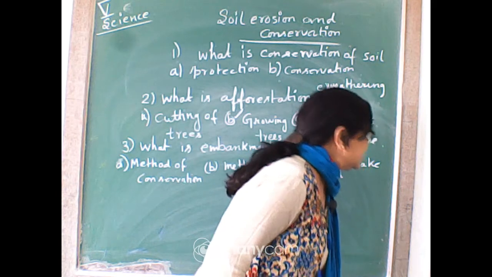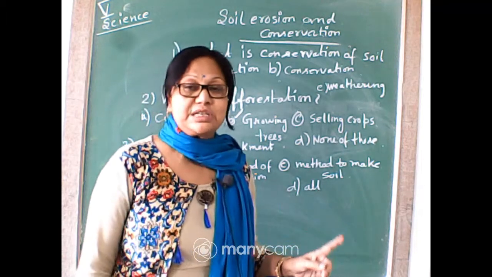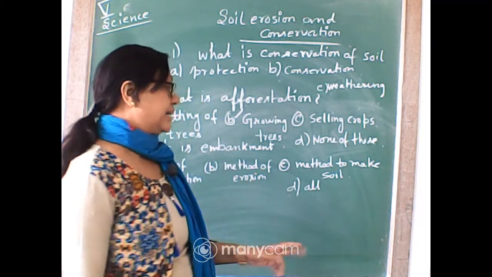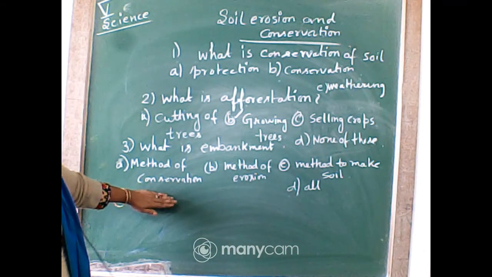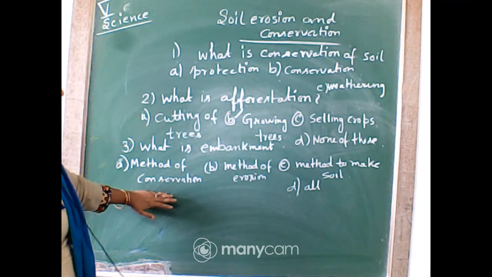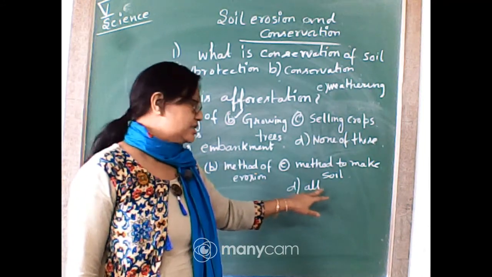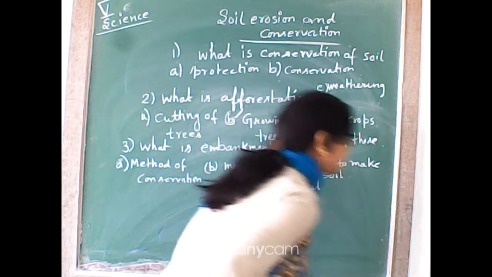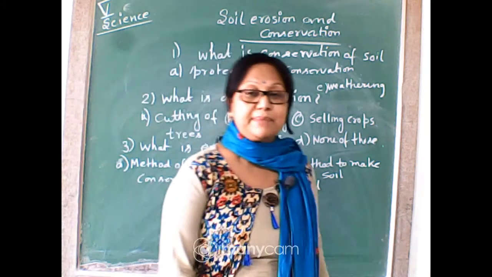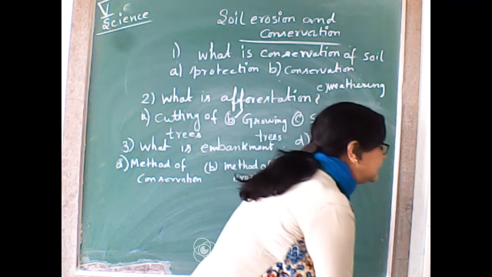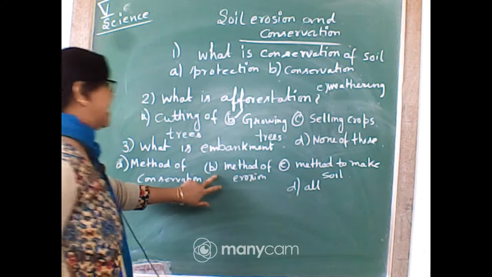What is embankment? Is it the method of conservation, the method of erosion, the method to make soil, or all? A is the method of conservation, the second one is the method of erosion, the third one is the method to make soil, and the fourth one is all. Is C correct? C is not the correct answer, dear. C is the method to make soil. This is B, method of erosion.